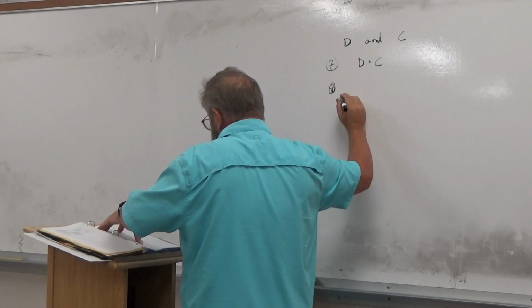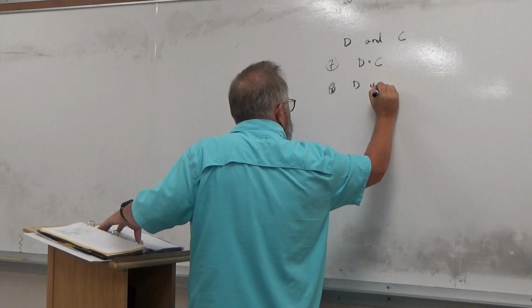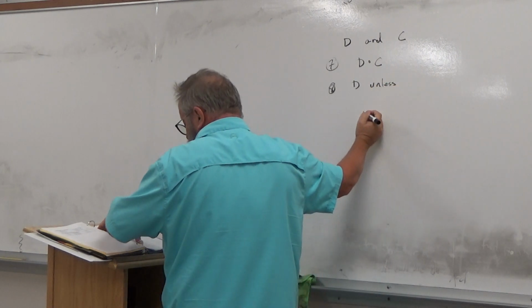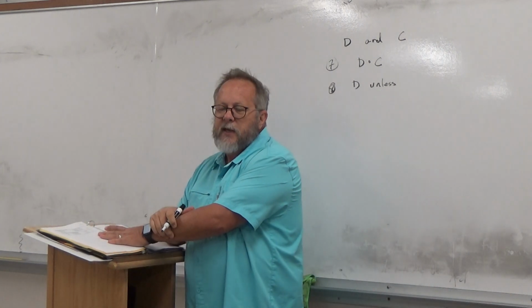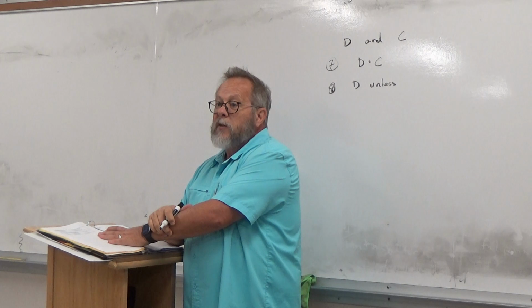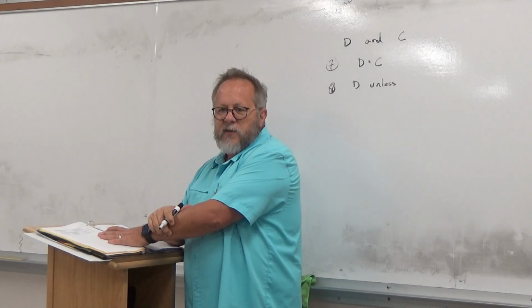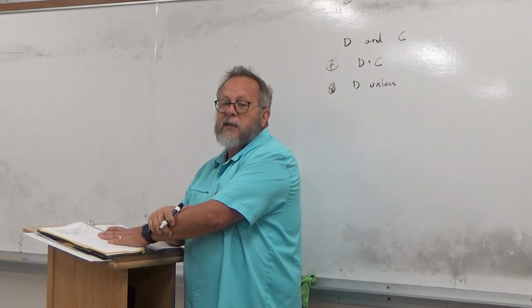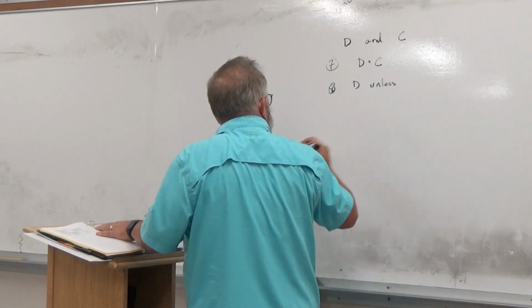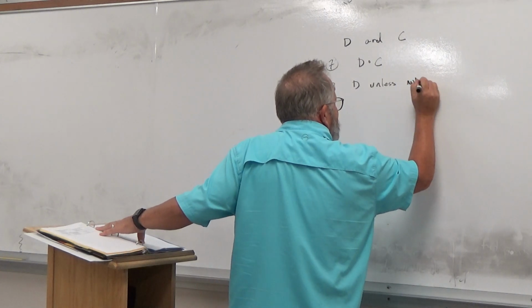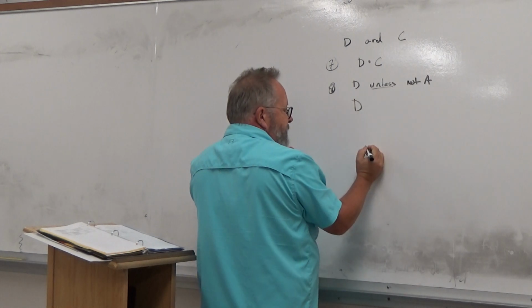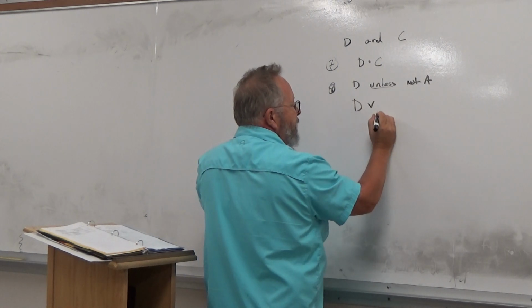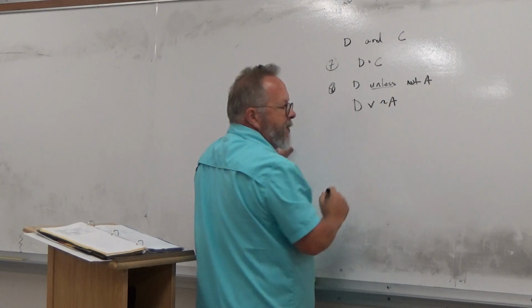Darla has a dash hound, so that's D, and then we have the word unless, and then it says Al dislikes Airedales. Now we have to be careful here because A is Al likes Airedales, so really when it's saying Al dislikes Airedales, it's saying not A. Does everybody understand that? So I'm going to write not A. And so this is D, and unless, I've told you the easiest way to handle unless is to just say or, and then not A.